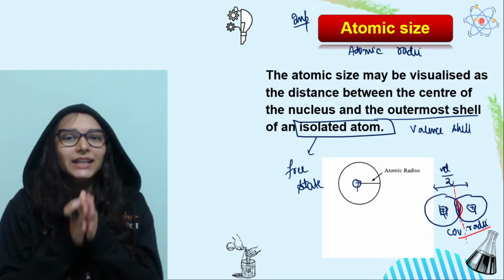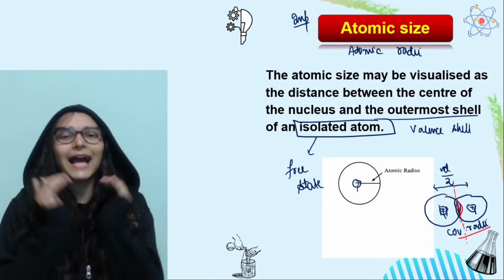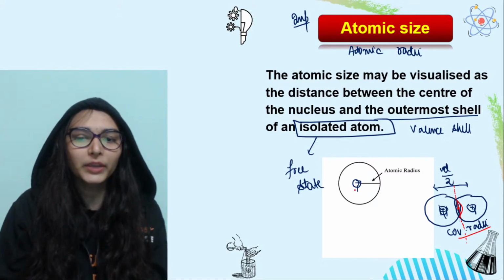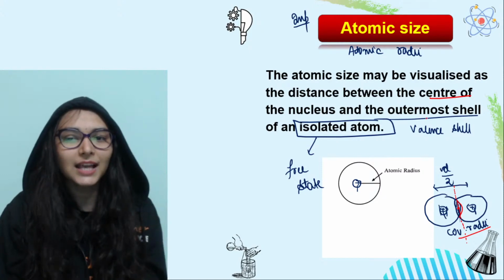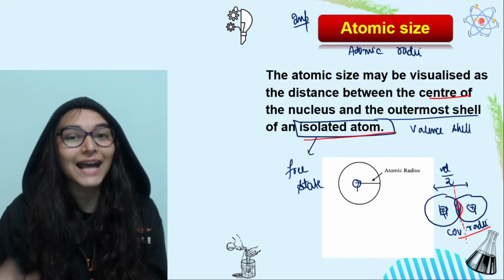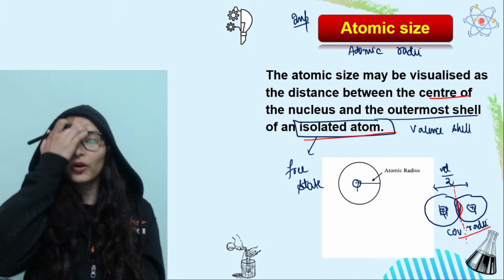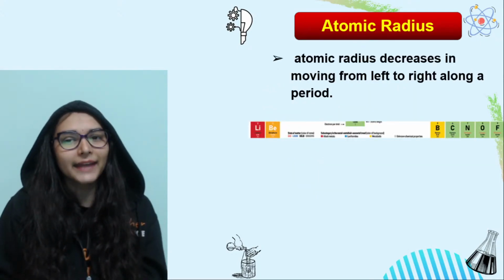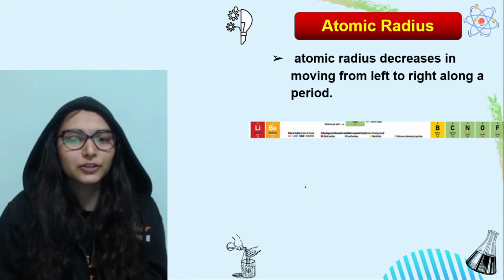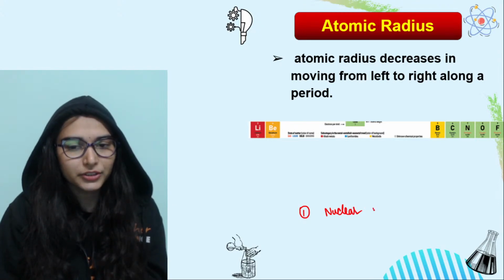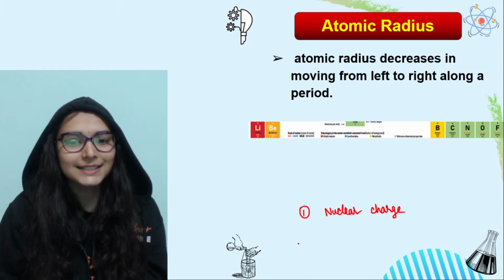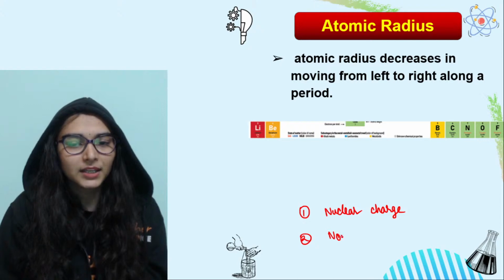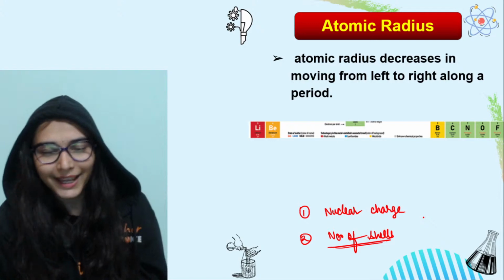Okay, we have to take the atom in the free state so that we get the actual data. So we need to measure from the center of the nucleus up to the outermost shell of an isolated atom. The atom should not be bonded to any other atom. That is atomic radii or size, and it depends on two factors. Atomic radius depends on the nuclear charge, the first one, and the second is the number of shells. Nuclear charge, or rather effective nuclear charge, will be more appropriate.